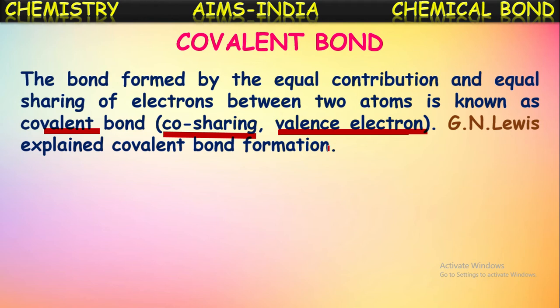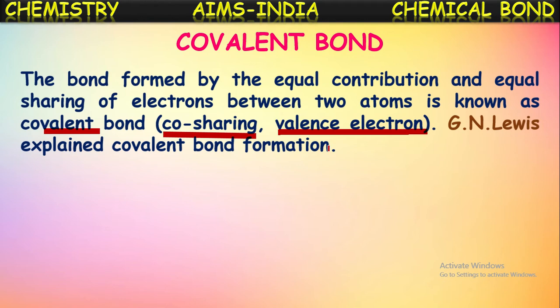Let us recall once about the ionic bond. What did we say about the ionic bond? The chemical bond formed by the transfer of electrons, one or more electrons between the atoms, is called an electrovalent bond or ionic bond. There will be complete transfer of electrons, one or more electrons, from one atom to another atom, and hence one positive ion and one negative ion will be formed. So between those two oppositely charged ions, attraction occurs, and that we call the ionic bond.